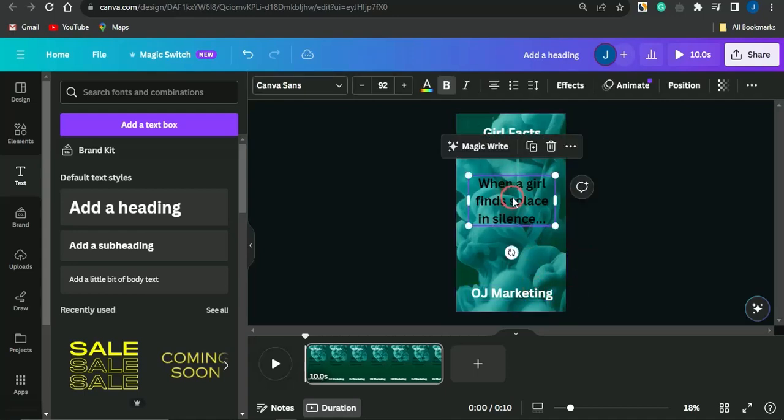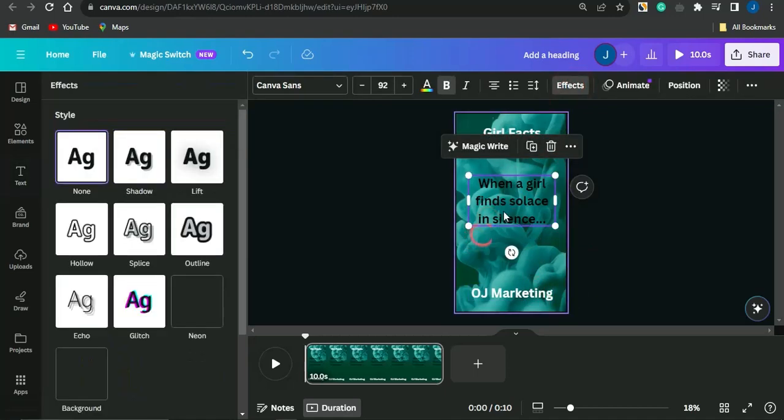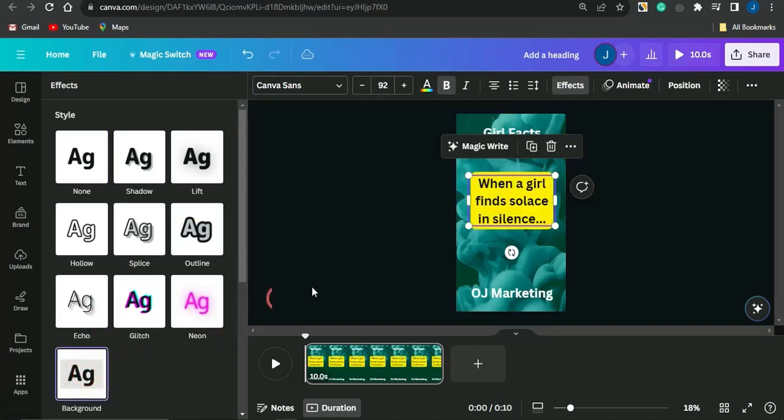Next guys, you may want to add in an effect right here for this particular design, to add a background right now.